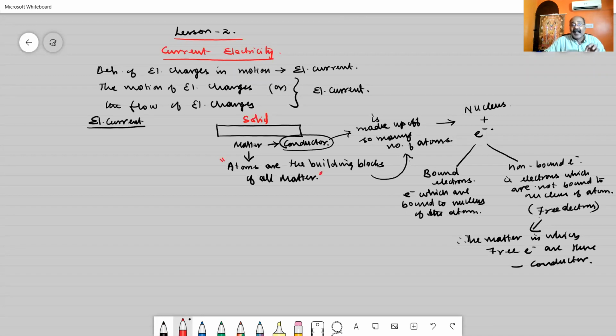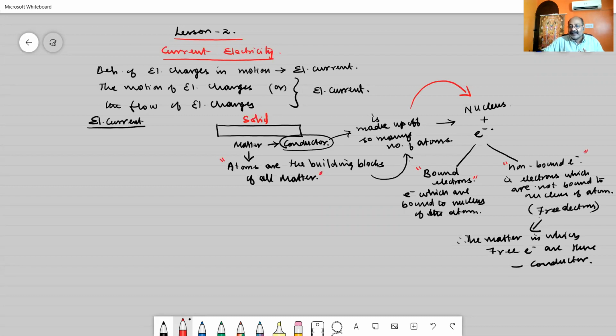Atoms are available in innumerable numbers in a conductor, and each atom consists of a nucleus and electrons.